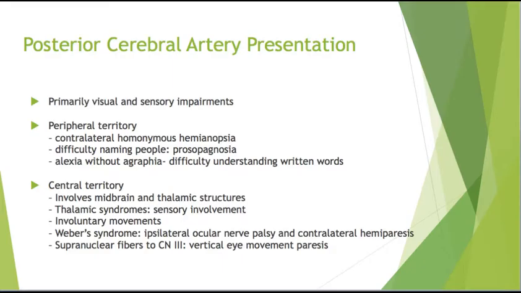In the central territory, which involves the midbrain and thalamic structures, you can see thalamic syndrome, such as involvement of the sensory and pain receptors, involuntary movements, Weber's syndrome, which is an ipsilateral oculomotor nerve palsy and a contralateral hemiparesis, or injury to the supranuclear fibers to cranial nerve 3, resulting in vertical eye movement paresis.